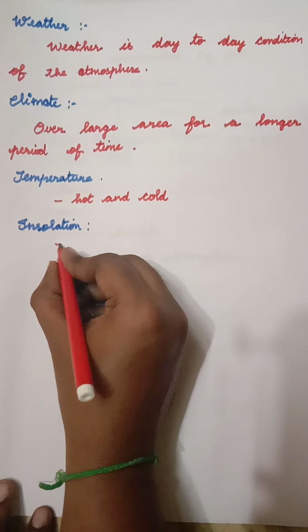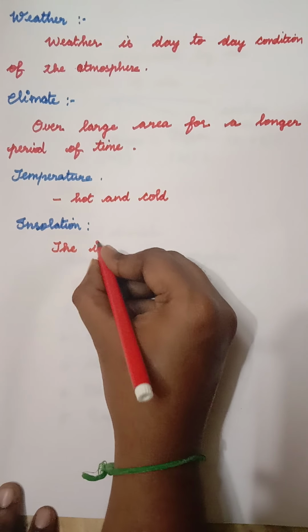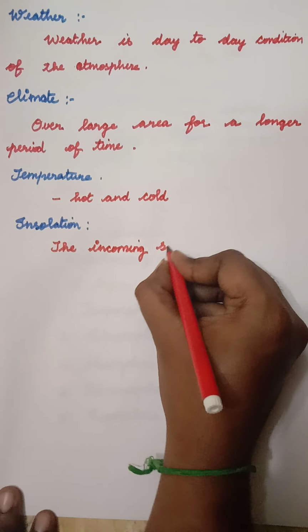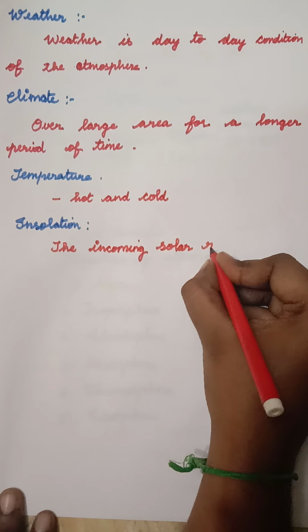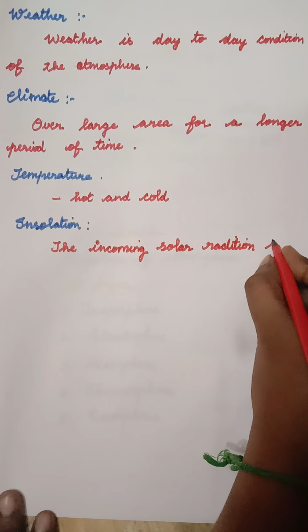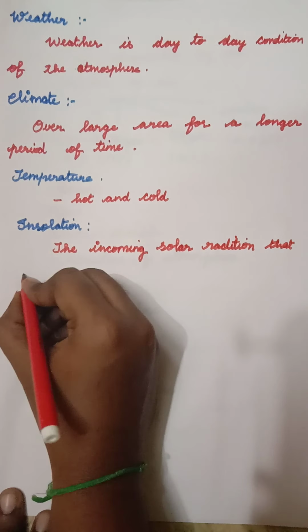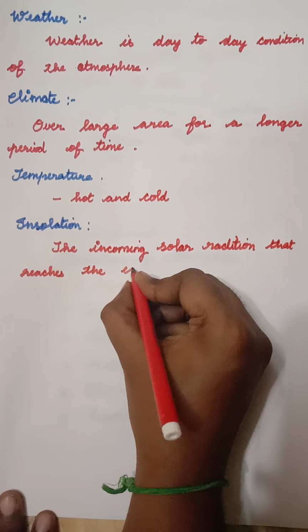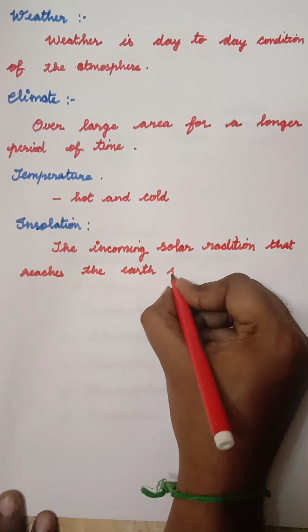The heat that comes from solar energy and reaches the Earth's surface is called insolation.